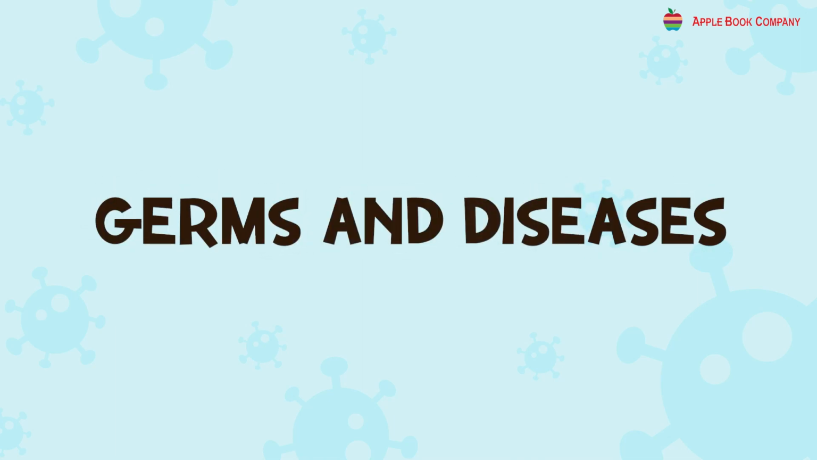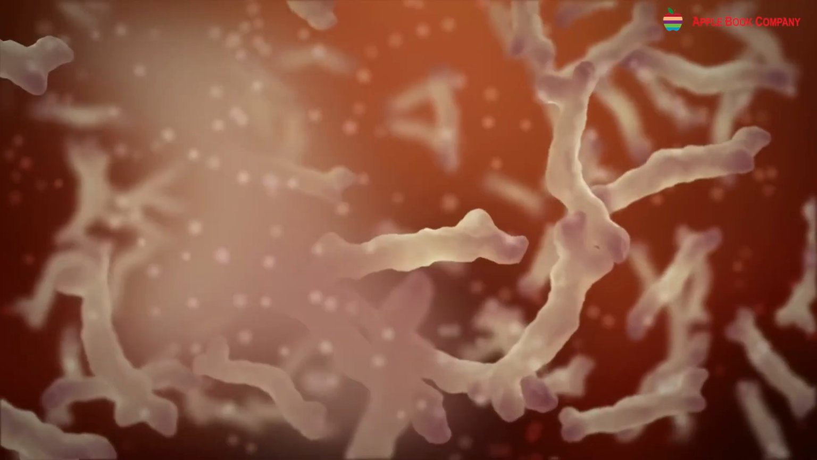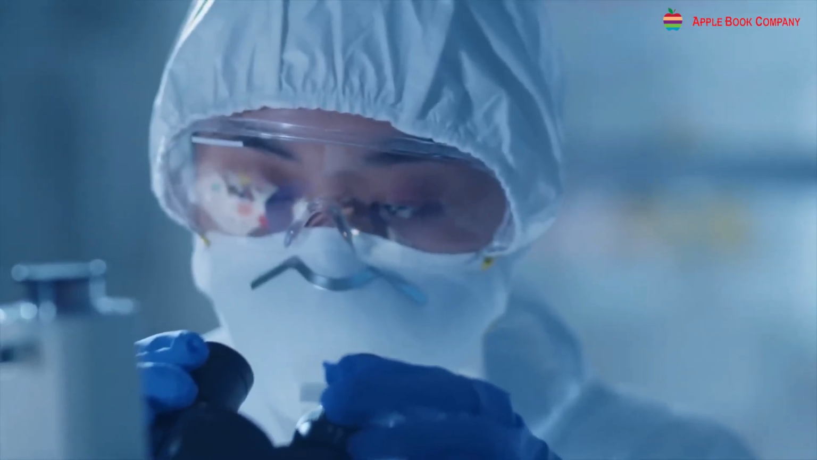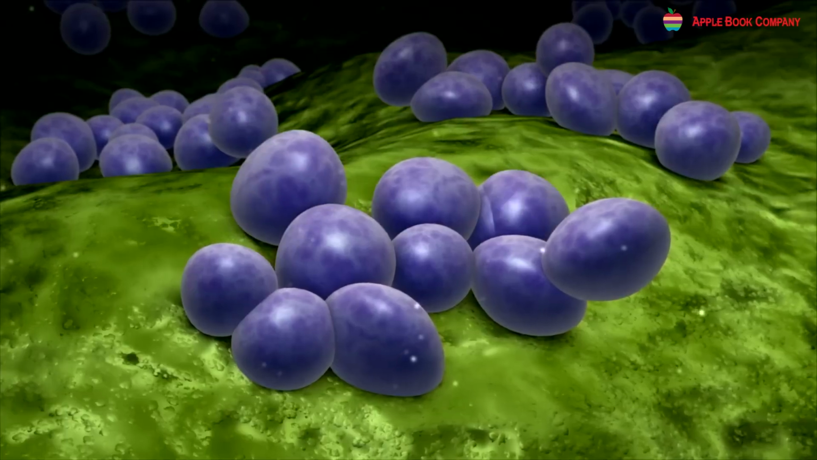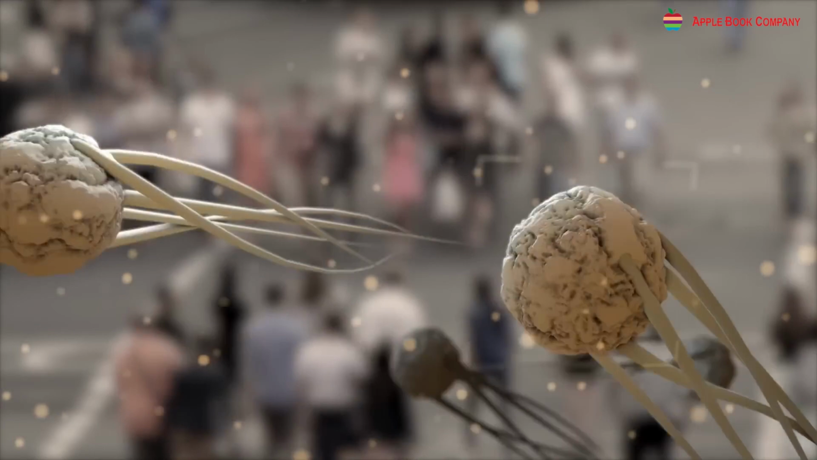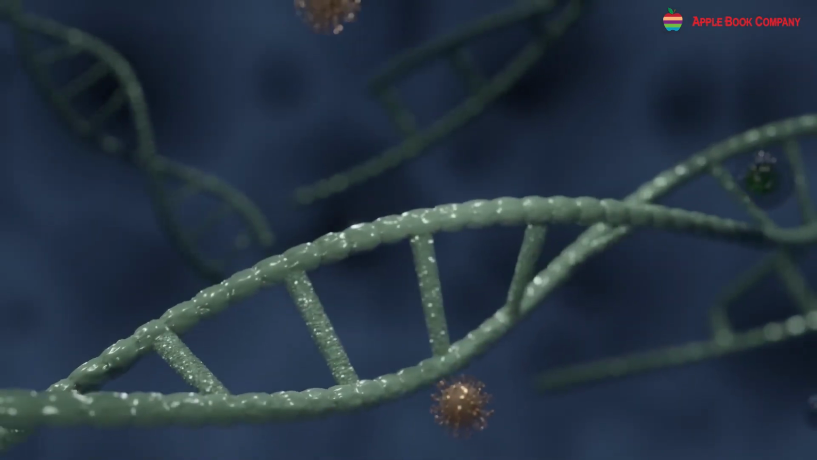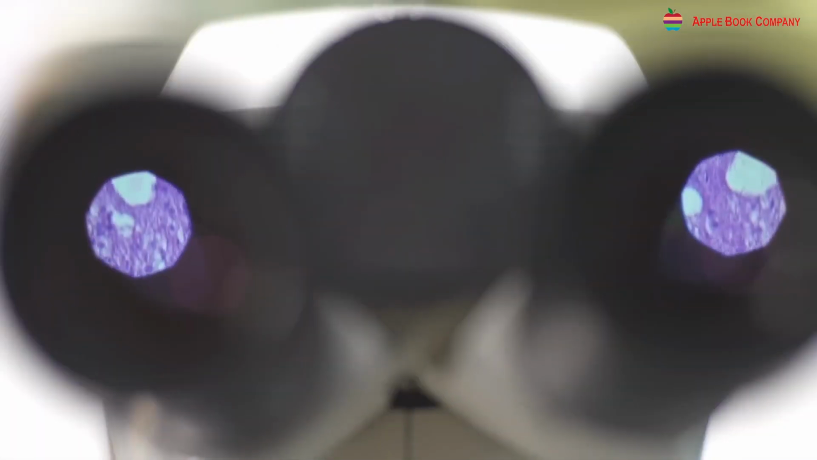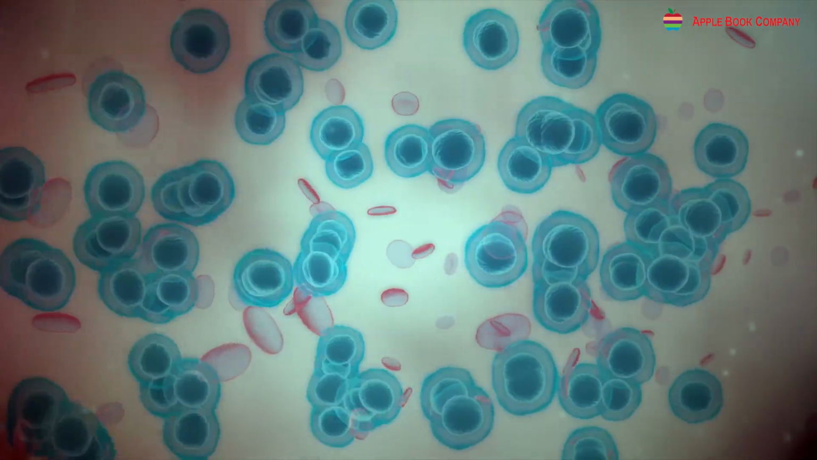Germs and diseases. Microbes. Germs are living things. Germs are so tiny that we cannot see them with our naked eye. They are also called microorganisms or microbes. These microorganisms are present everywhere in our environment. These organisms can be seen only with a microscope. Some germs are useful to us and some are harmful.